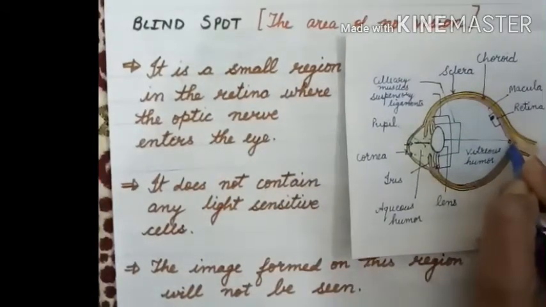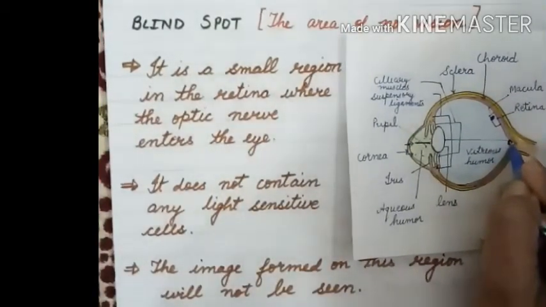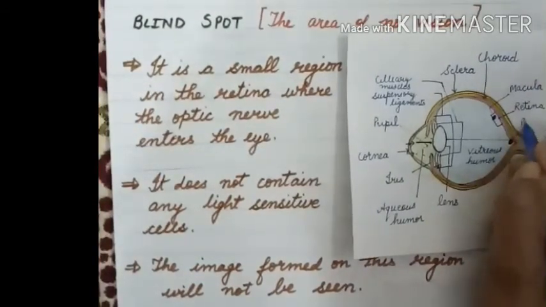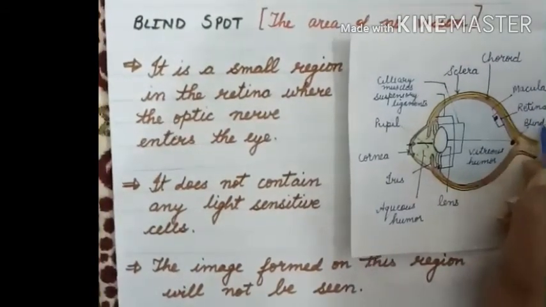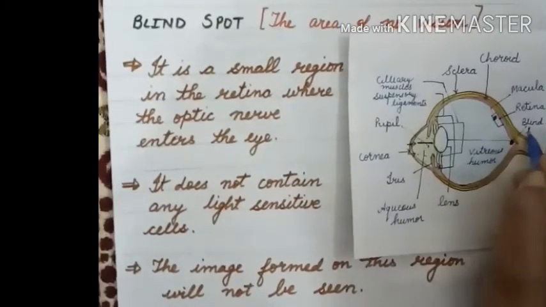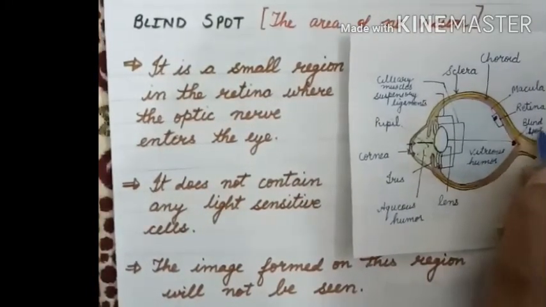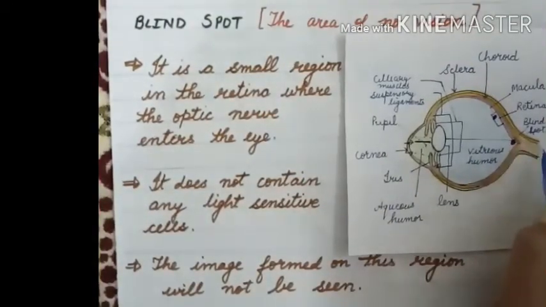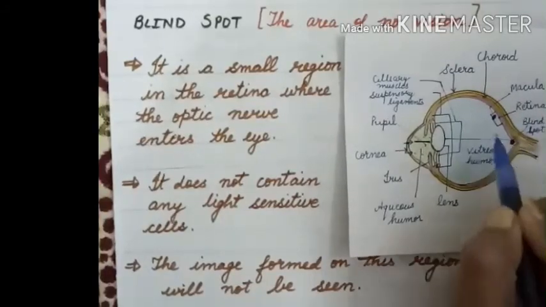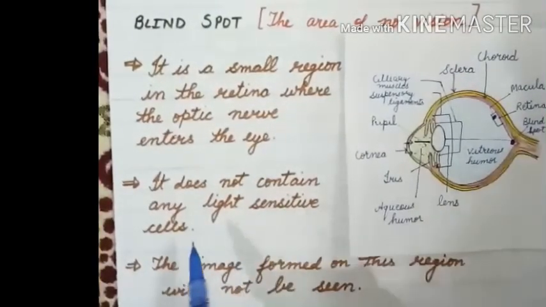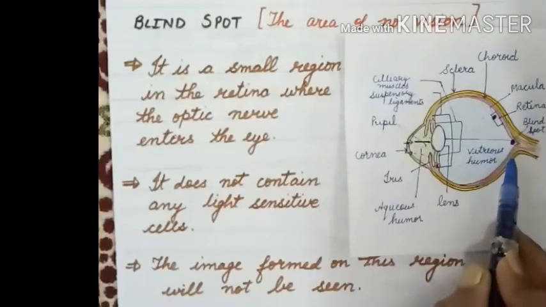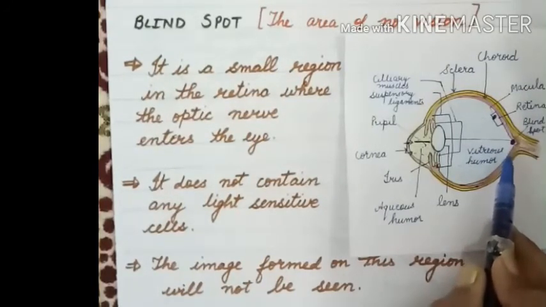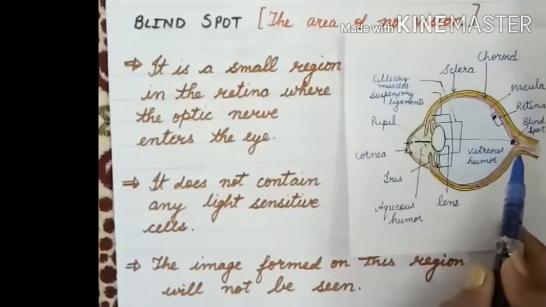This part is known as the blind spot. It does not contain any light sensitive cells. That's why the image formed on this area will not be seen. Therefore, it is known as the blind spot.